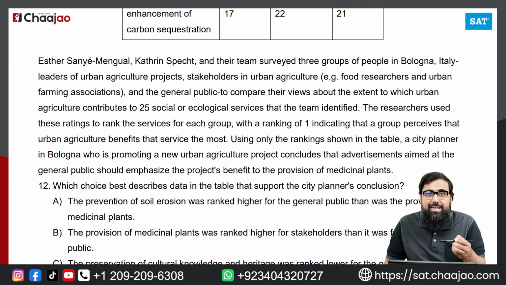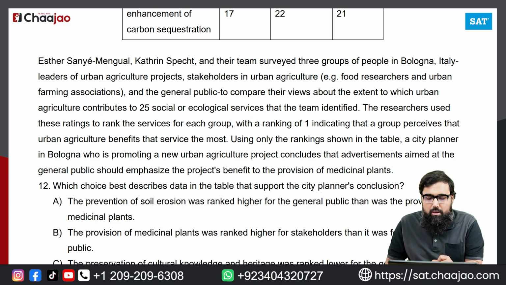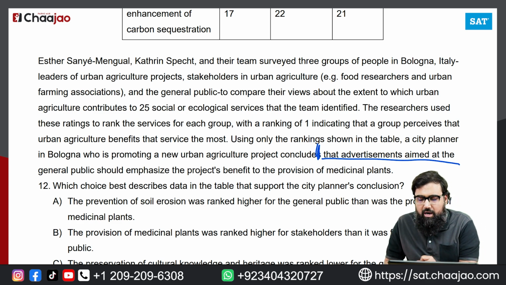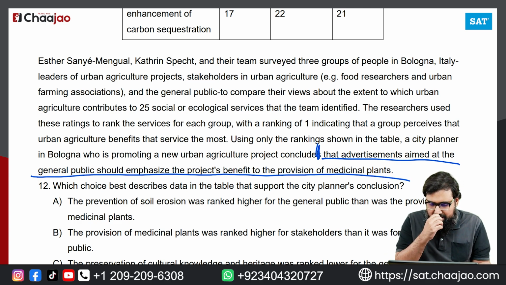The sentence, like I mentioned, that is written right after when you say it concludes or claims or hypothesizes is very important. So what's written after it is very important. The advertisement aimed at the general public should emphasize the project's benefit to the provision of medicinal plants. So medicinal plants and general public, that is very important.